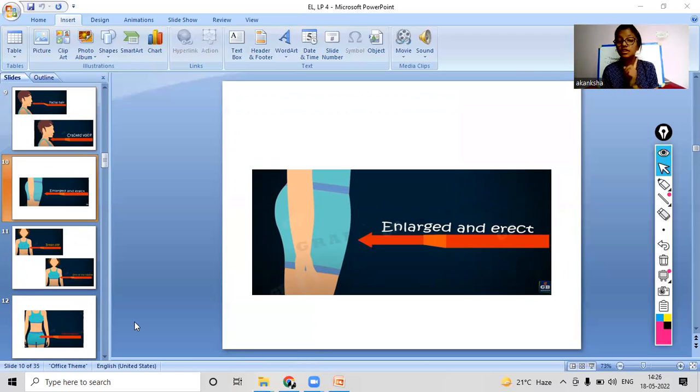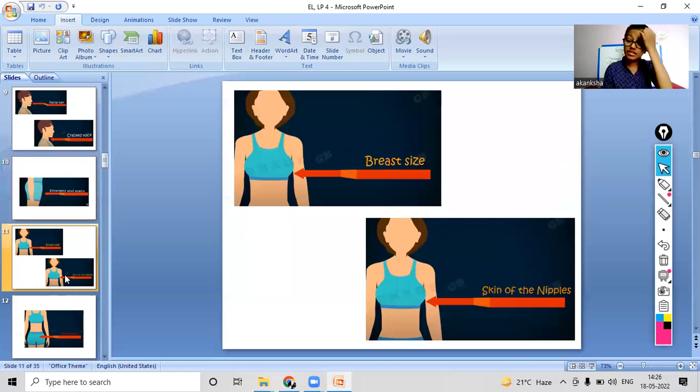This happens in the case of boys, but what happens in the case of girls? Let's see. In girls, there is a change in breast size. Earlier, during our childhood, the breasts are small. But when we enter the adolescent period, the breasts get heavier and bigger. So this is one of the changes.